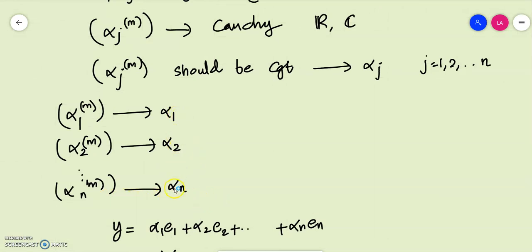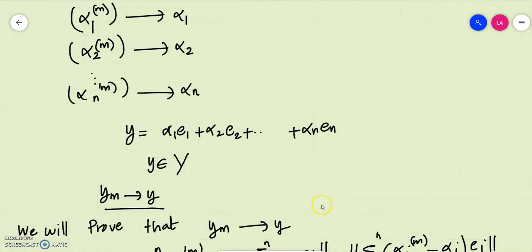So we have n new scalars. From these scalars, we define an element y as alpha 1 e1 plus alpha 2 e2 plus etc. plus alpha n en. Clearly y is an element in capital Y because y is a linear combination of the vectors which form a basis of capital Y. Now we will prove that Ym is a sequence which converges to y.